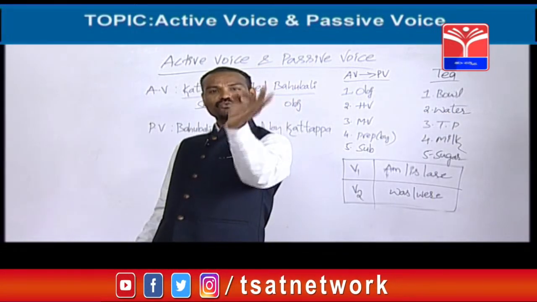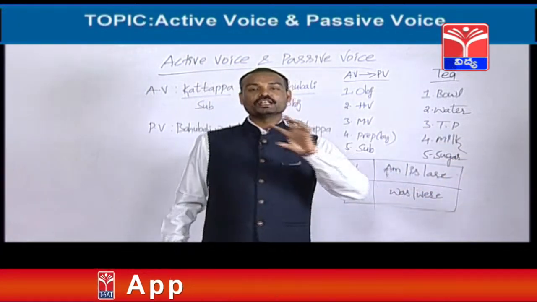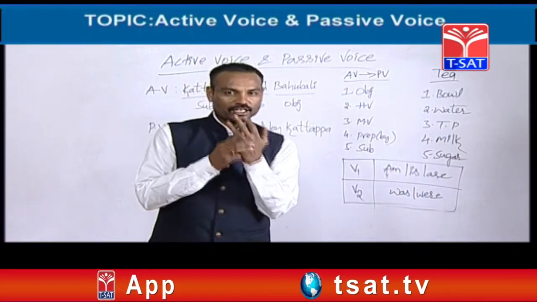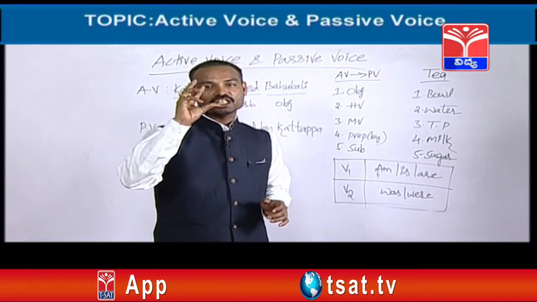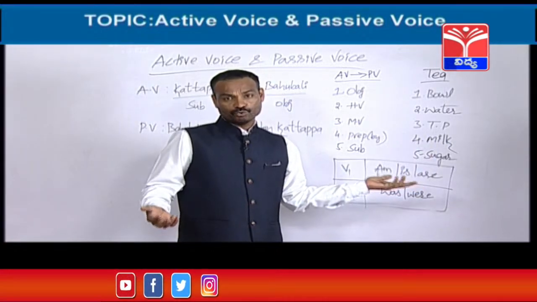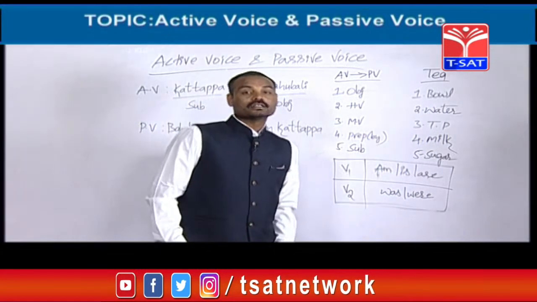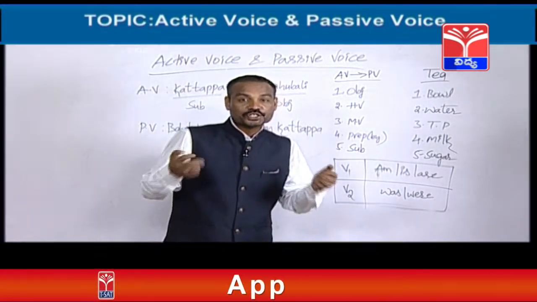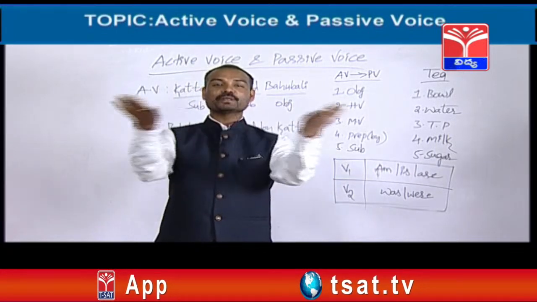What next? We need some tea powder. TP means tea powder. First, we need one bowl. Next, we need some water. Next, we need some tea powder. What next? We need some milk. What last? The last one is sugar. So, like this, with these 5 items, we can easily prepare tea.